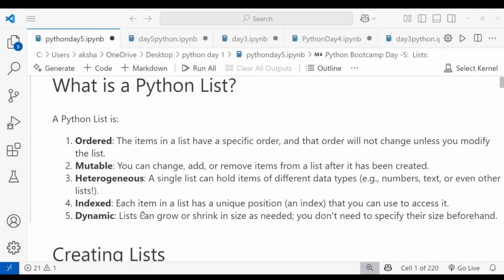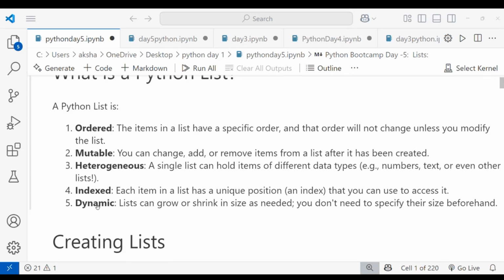Okay, coming to the other property, a Python list can be indexed. You can use the indexing to access, modify, add, remove, and replace items. Each item in a list has a unique position, an index, that you can use to access it.